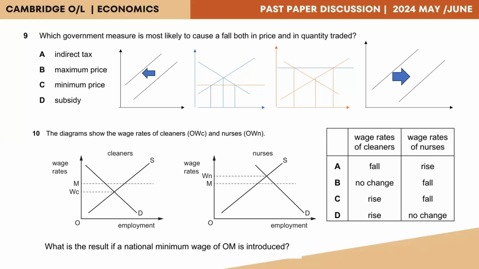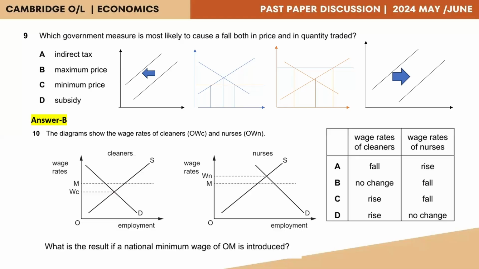However, let us also take a look at minimum price controls. Minimum price controls have the price above the equilibrium price. Since the price is now above the old price, which is the equilibrium price, that does not result in a fall in the price. So therefore, the correct answer for question number 9 would be maximum price control, answer B.